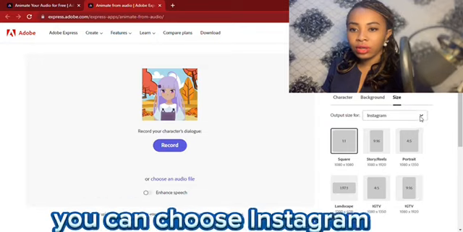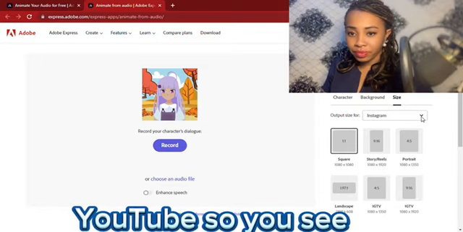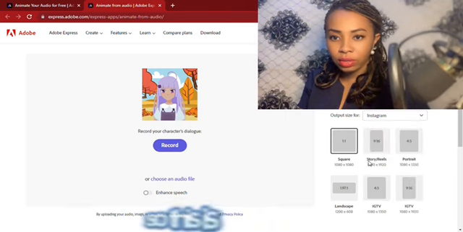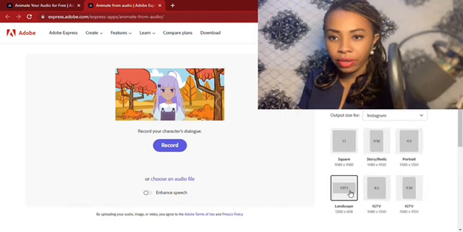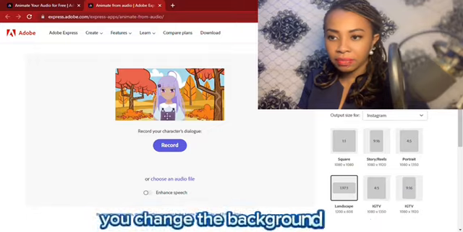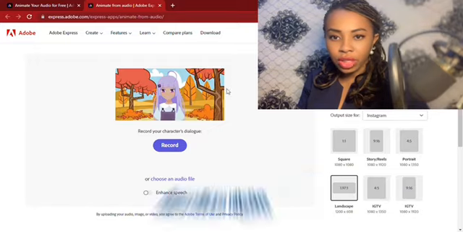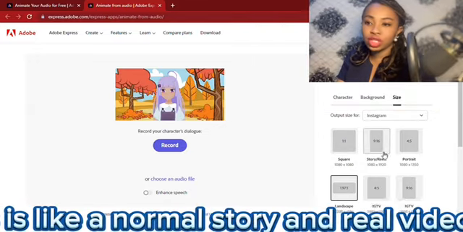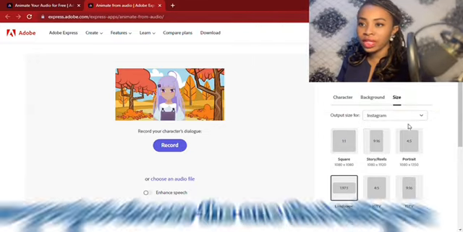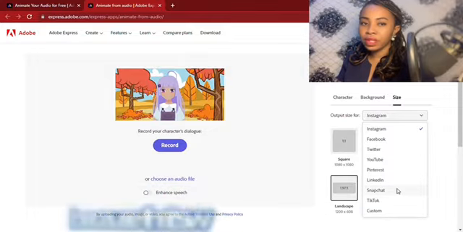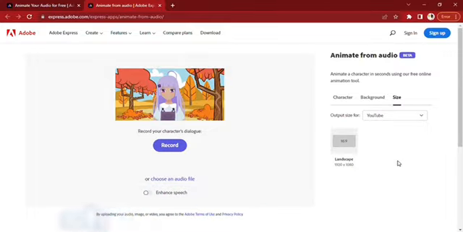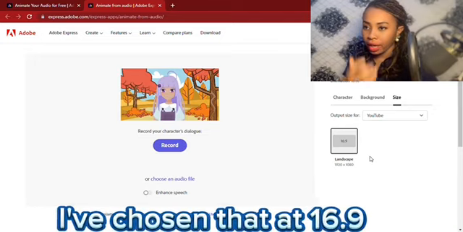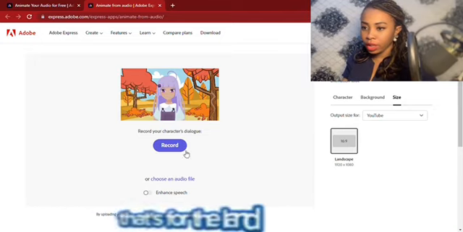You can actually choose your size. Now you can choose Instagram, YouTube. So you see, you can choose for whatever format you want. You change the background, the size, right? This was a square. This is like your normal story and reels video. So you just choose the one that suits you. And I'm going for YouTube because that's where I'll be posting. So the normal landscape for YouTube, I've chosen that. That's 16:9, that's for the landscape.